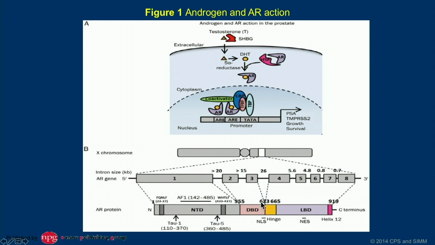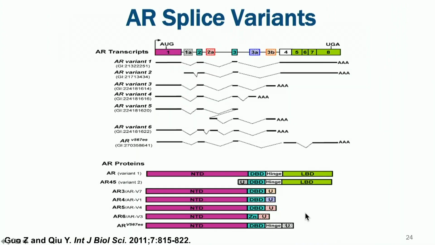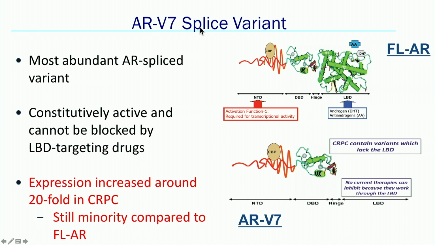But when you go back to this schematic here, it is the understanding at the molecular level of the AR. And there has been a lot of work looking at this ligand binding domain. So we've heard people talk about, Dan was talking about it, Larry, this concept of AR splice variants. The most commonly studied right now and the most abundant is this ARV7. So what do we mean by that?